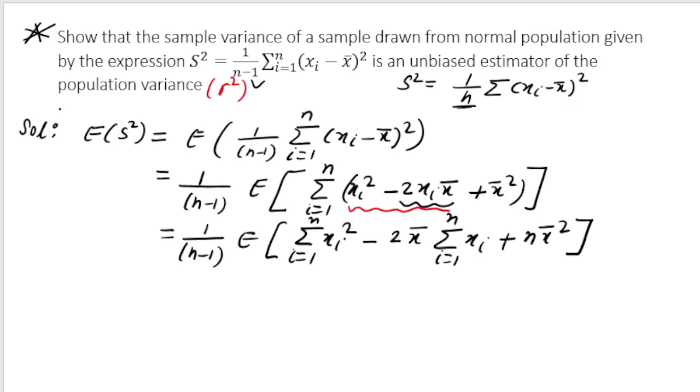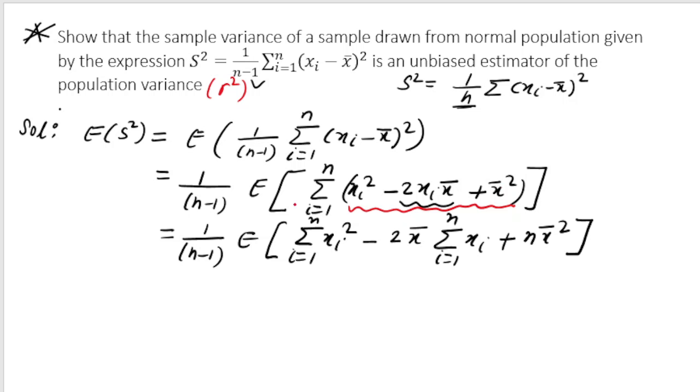There are total n such brackets, and for i equal to 1, I will get x1 square minus 2 into x1 into x bar plus x bar square. Then for i equal to 2, I will get x2 square minus 2 into x2 into x bar plus x bar square. So this x bar square will come how many times?